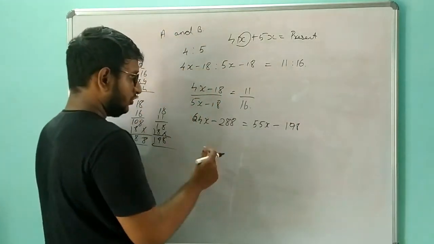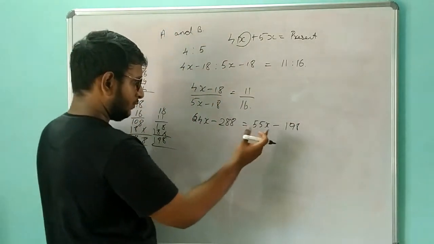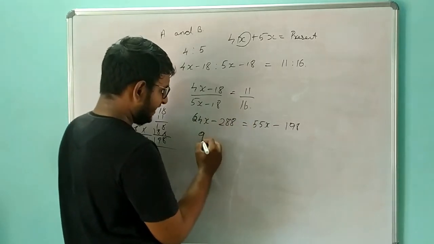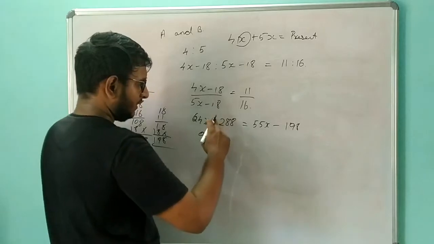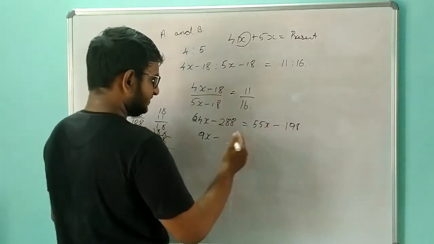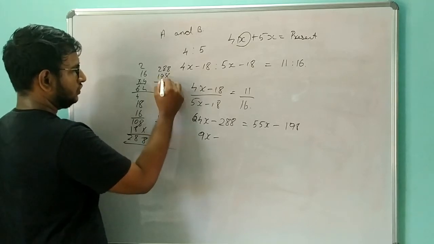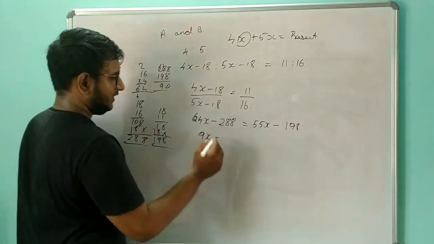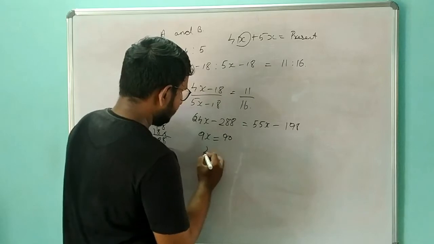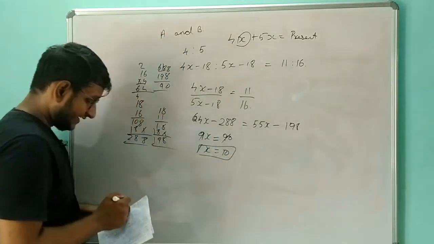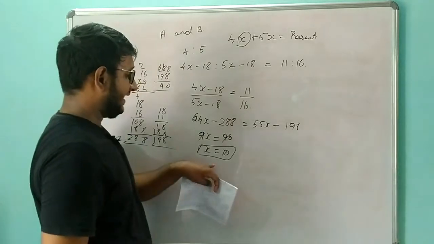Okay, now we are going to get the value of x. I'm going to take the 55x to that side, so I will have 9x. I'm going to take 288 to the other side, so 288 minus 198 is 90. So 9x is equal to 90, so x will be 10. So we got the value of x is equal to 10.